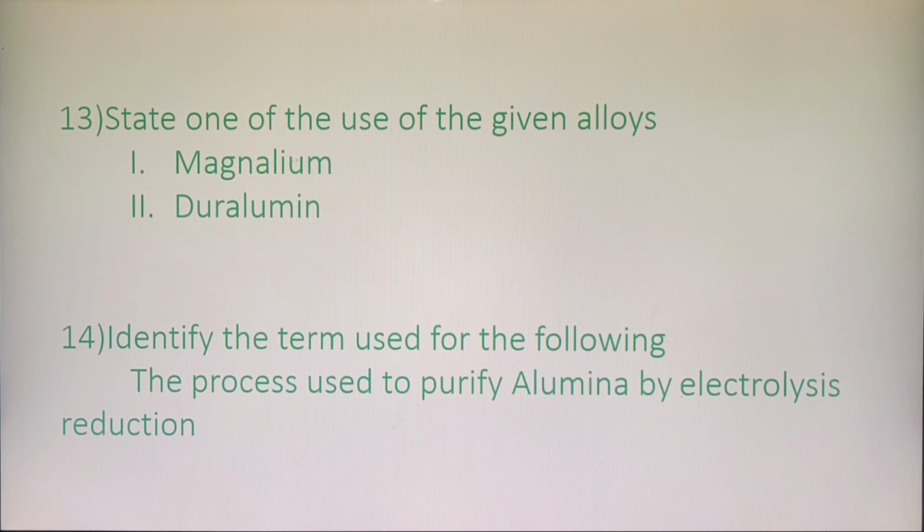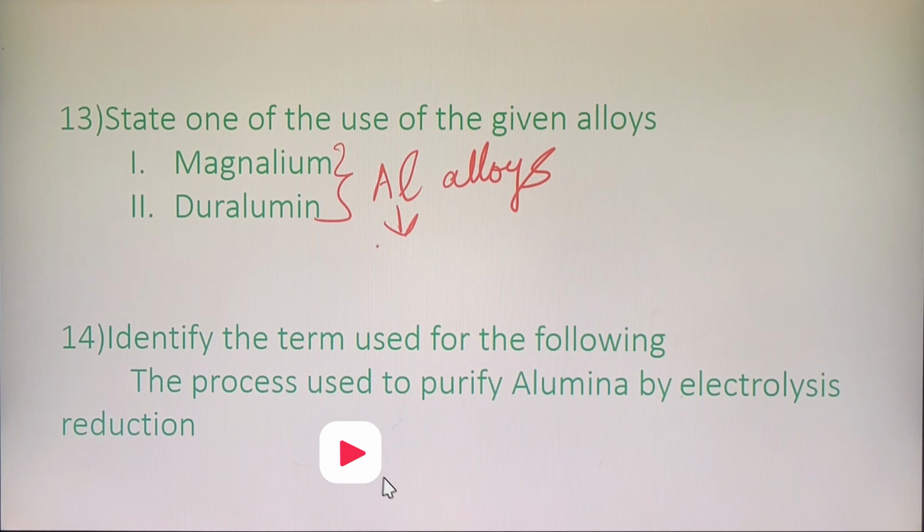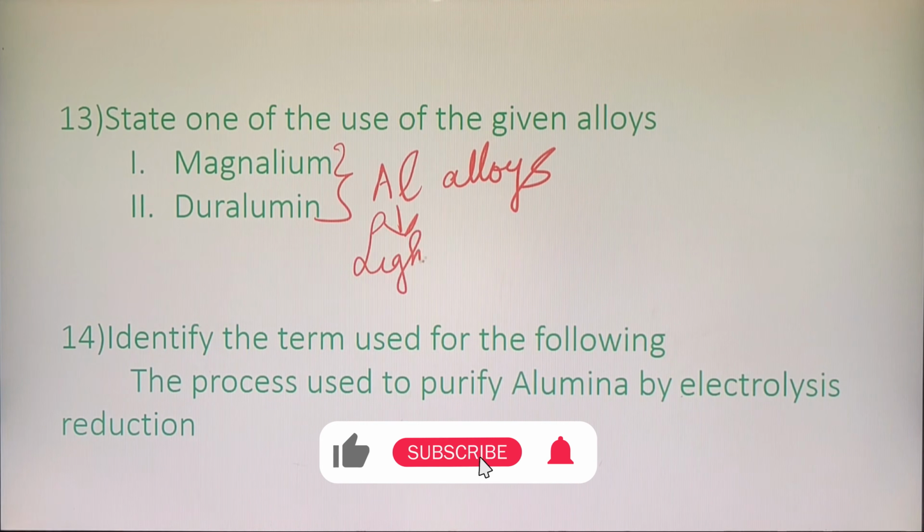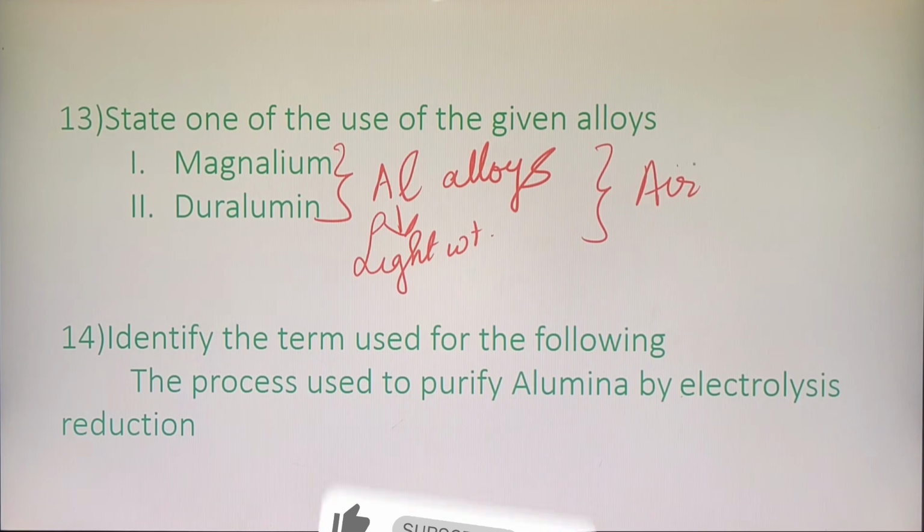Next, state any one use of the given alloys, magnalium and duralumin. Both are aluminium alloys. Now, one of the specialities of aluminium that you have to remember is that it is very, very light in weight. So both the alloys are used in making aircraft parts.